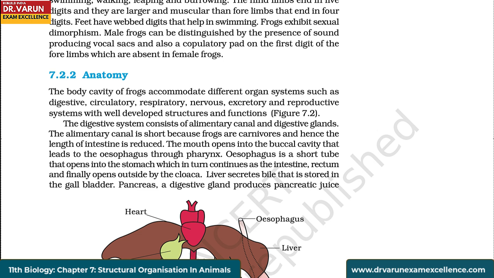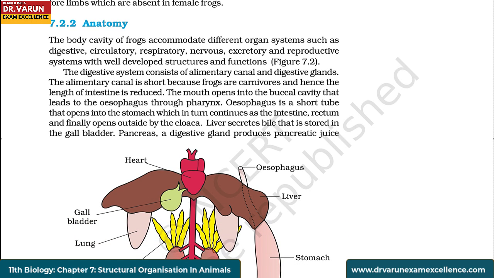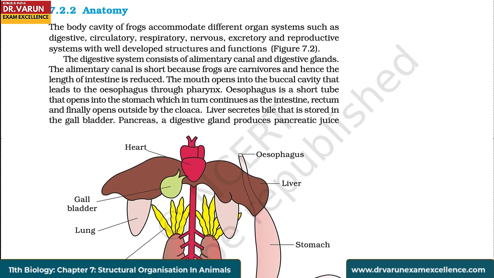Frogs exhibit sexual dimorphism. Male frogs can be distinguished by the presence of sound producing vocal sacs and also a copulatory pad on the first digit of the forelimbs, which are absent in female frogs. Anatomy. The body cavity of frogs accommodates different organ systems such as digestive, circulatory, respiratory, nervous, excretory and reproductive systems with well-developed structures and functions.